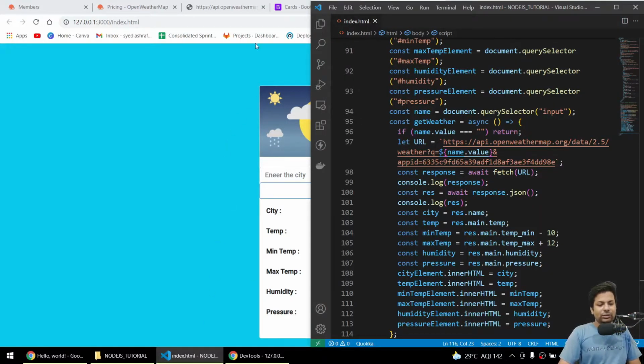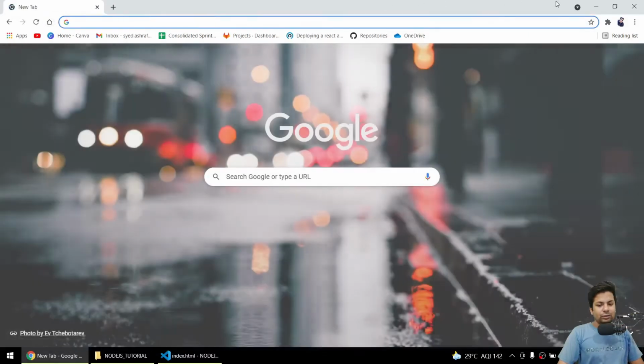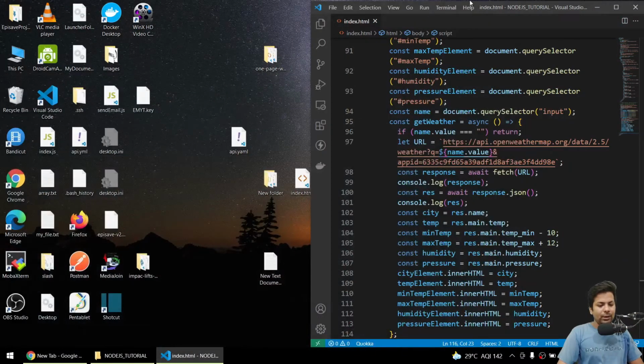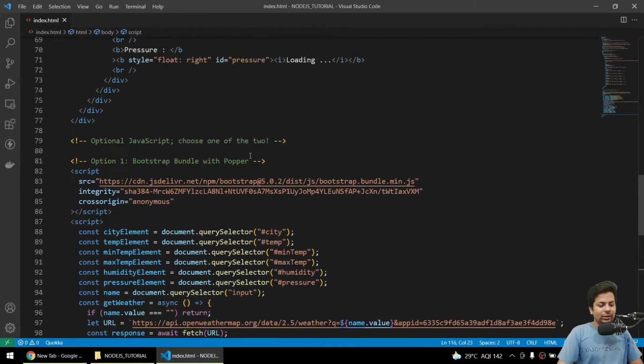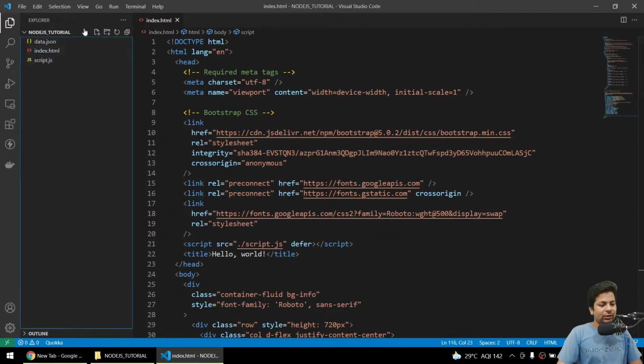I'll firstly close this whole stuff because it's not much required for now. Now I'll make a new file which I'll call app.js.